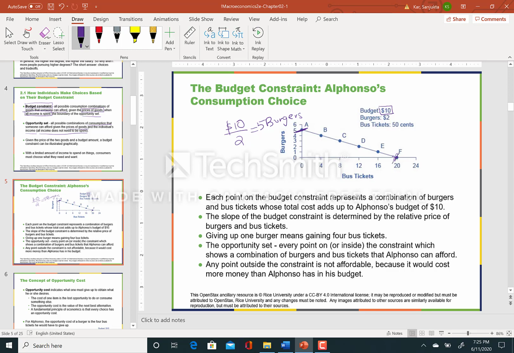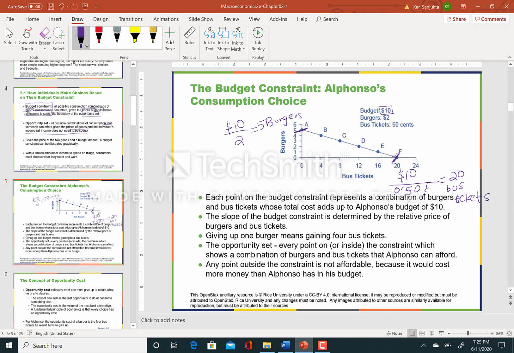Now if we look at point F, he is spending all his money on bus tickets and not a single cent on burgers. So I get this by income over the price of bus tickets, which is equal to 20 bus tickets.